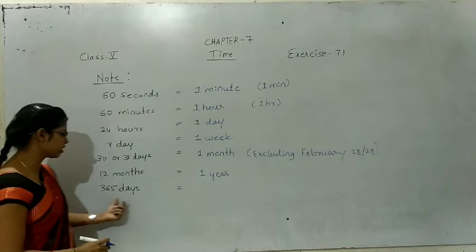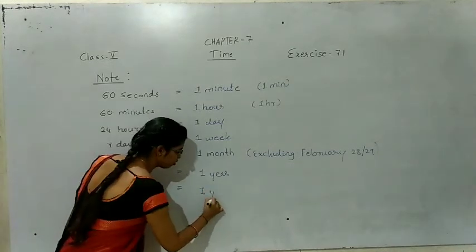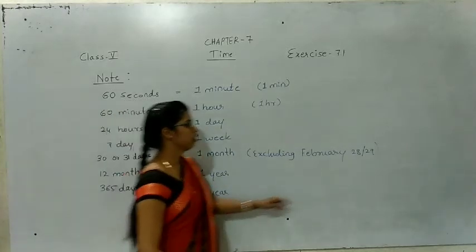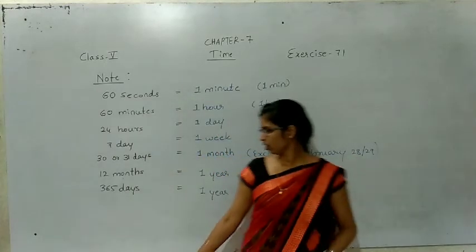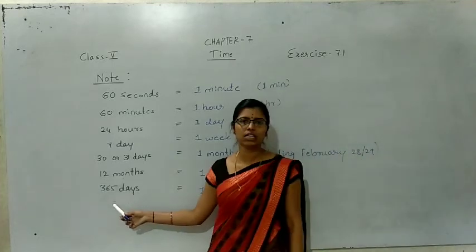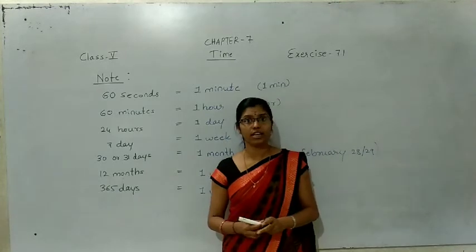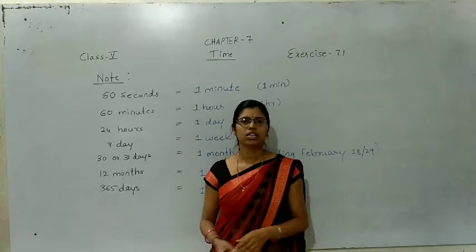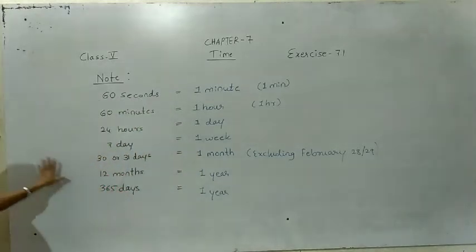And 365 days means 1 year. 365 days equal to 1 year. If the month of February contains 28 days, the number of days in a year is 365. If February contains 29 days, the total number of days in a year is 366. So these are very important points you should remember.